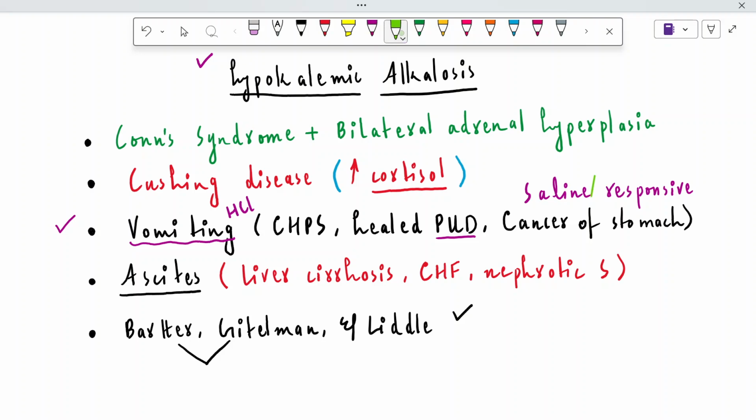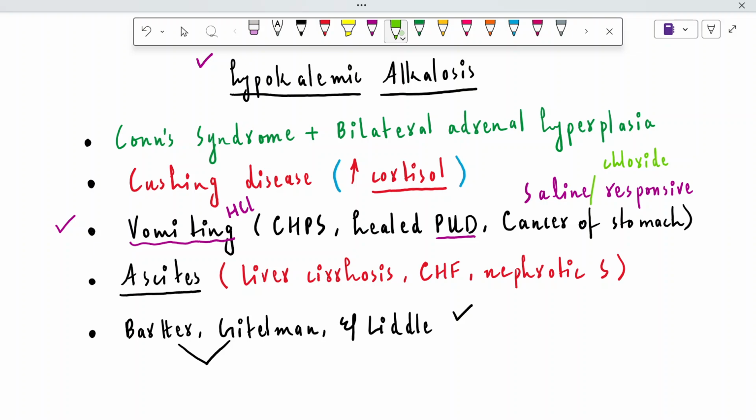Or we can write saline/chloride responsive because normal saline contains chloride as well as sodium. So in case of vomiting, if we give such patients saline, that is 0.9%, and/or chloride, they will respond to saline administration.